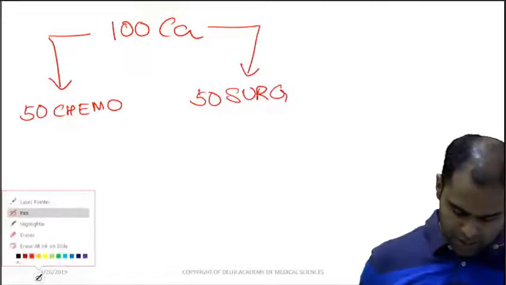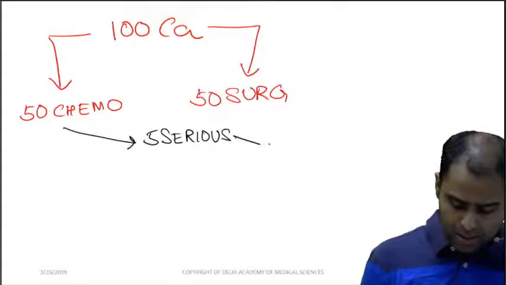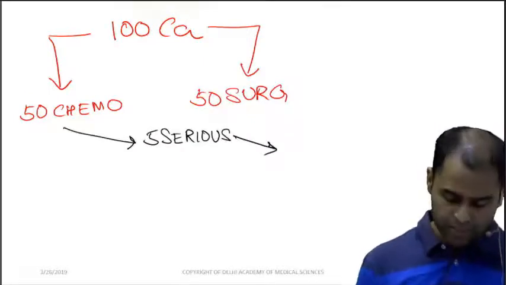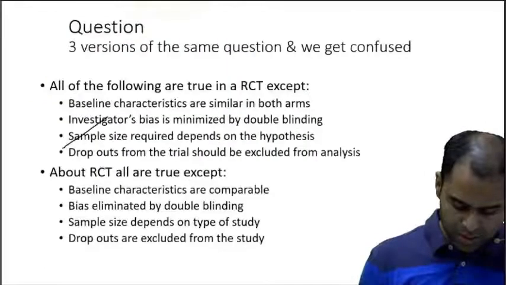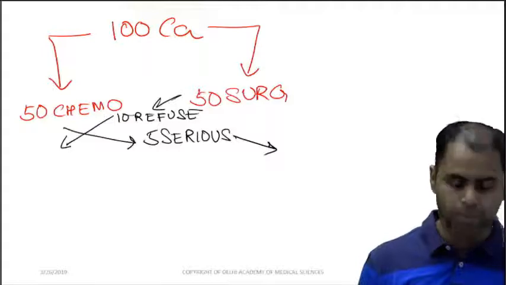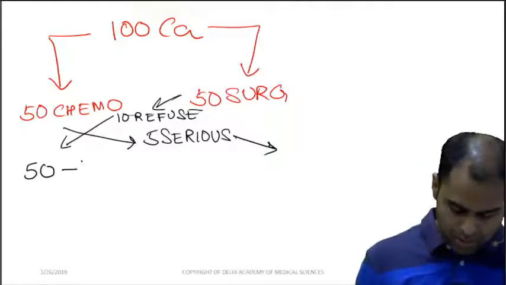Out of this, 5 become serious and require an urgent surgery, whereas 10 refuse the surgery. They say we will not go for surgery, we would prefer to go for chemo. So this will be 50 chemo plus 10 minus 5.